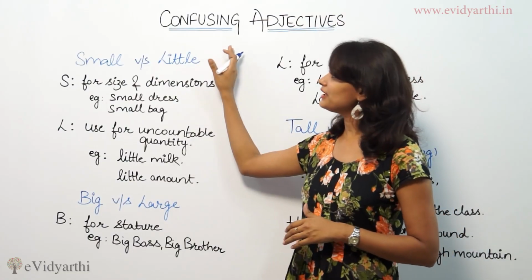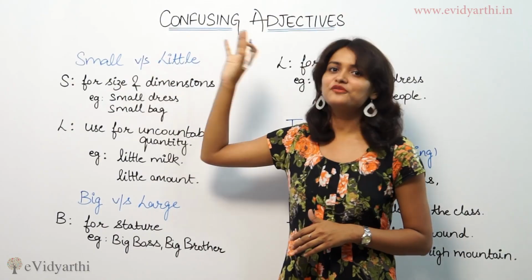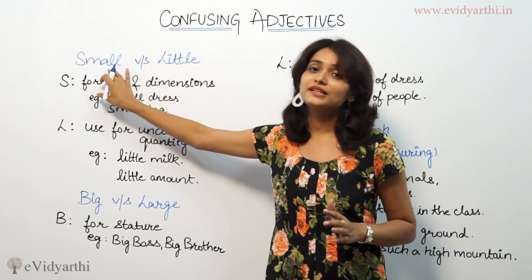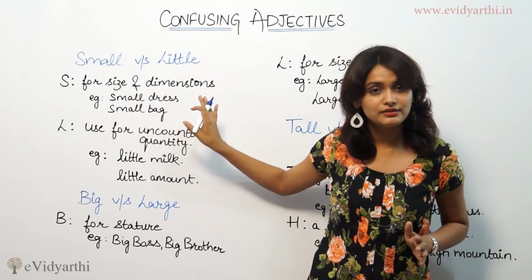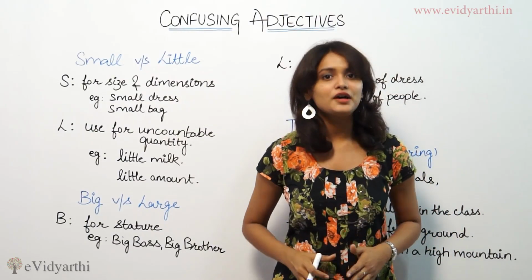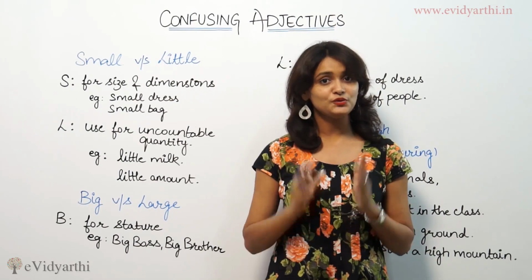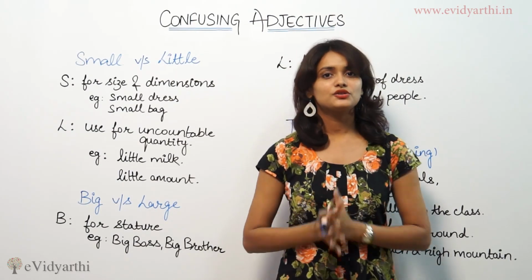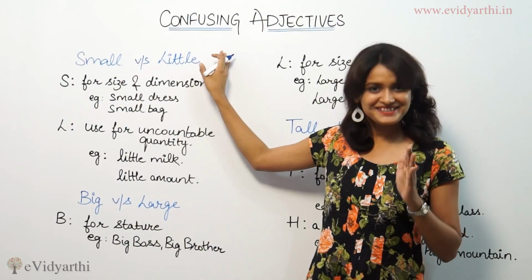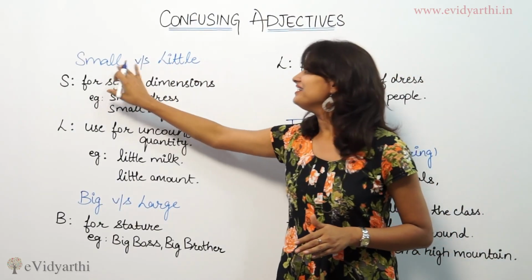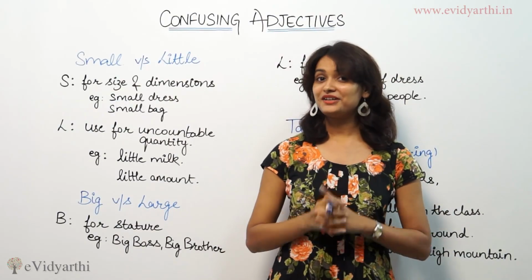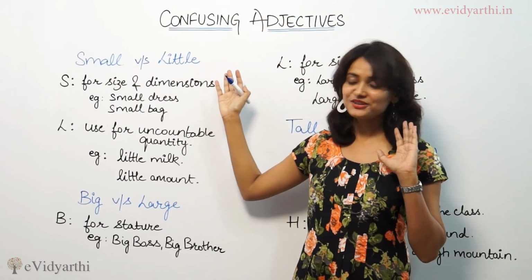Now, speaking of the first pair of adjectives, two words, but I'll say it is a pair. Why? Because all these words which we are going to learn today are kind of synonyms, meaning they are similar in their meanings. And that's why the confusion takes place, because they are very similar. So, what is the right place to use them? Let's learn small versus little. Both words are near in meaning, but where we can use them, that's the problem, and that's what I'm going to tell you.